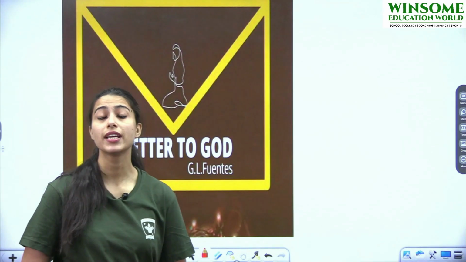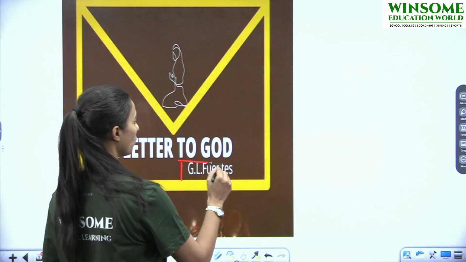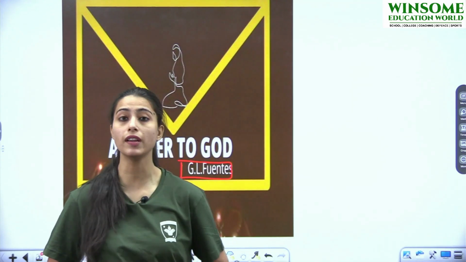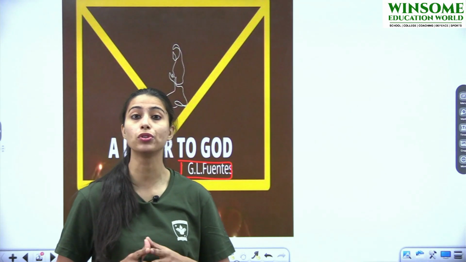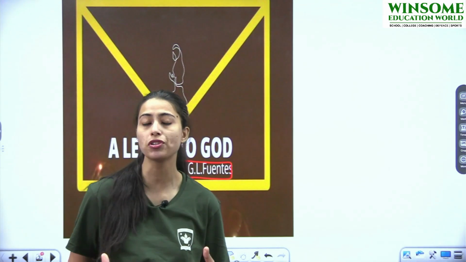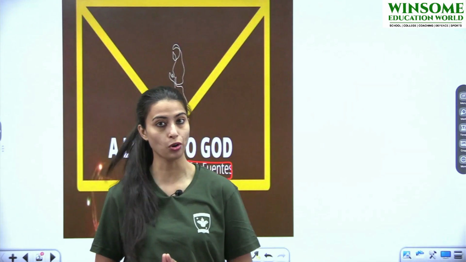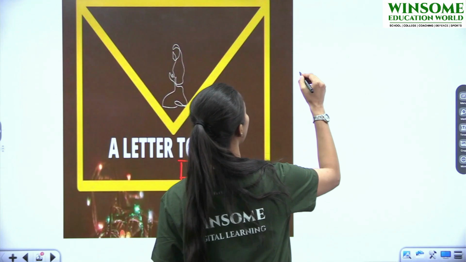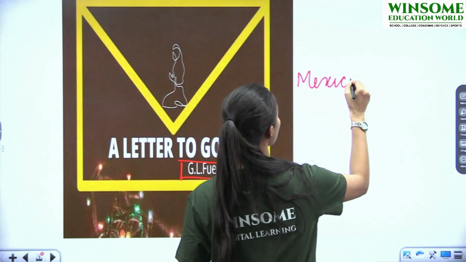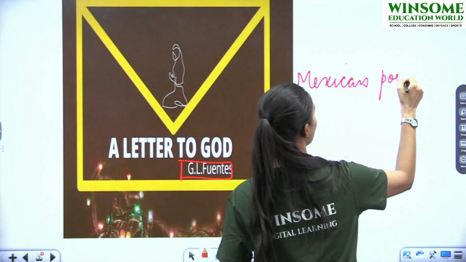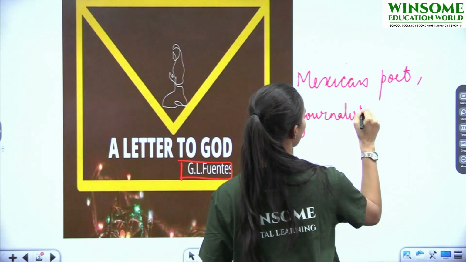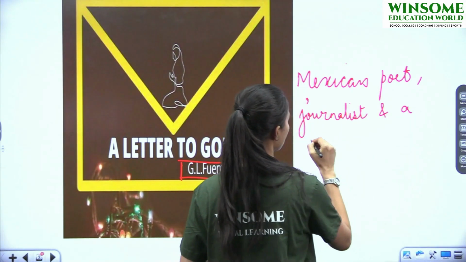A Letter to God is written by G.L. Fuentes, okay? Before reading any chapter, it is very important that you know about the author, or for instance, if you are reading the poetry part, you should know who the poet is, and of course, the origin of the poet or the author, right? So here, G.L. Fuentes, if we talk about him, he was a Mexican poet, journalist, and a novelist.